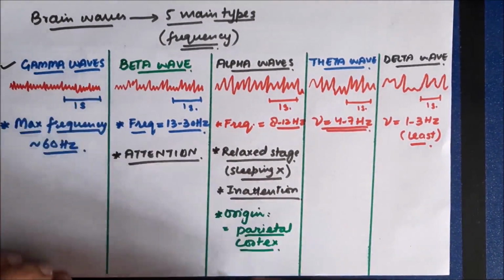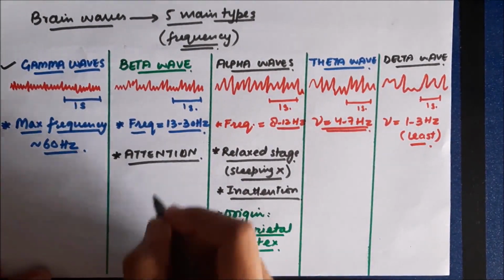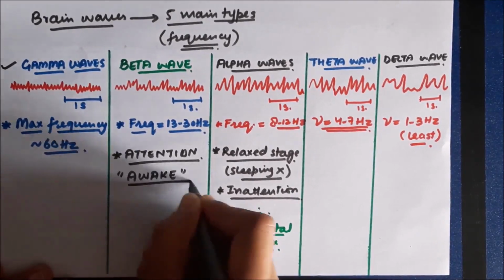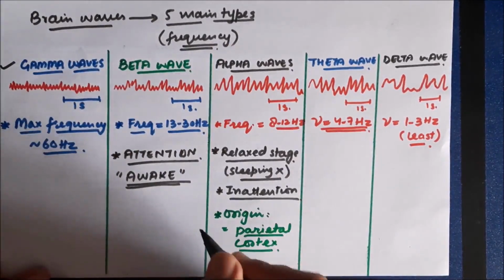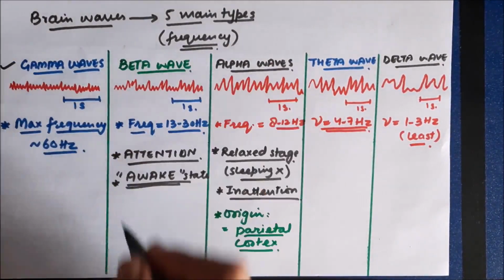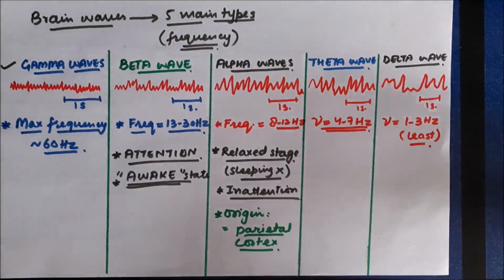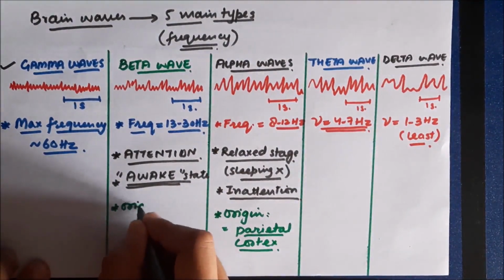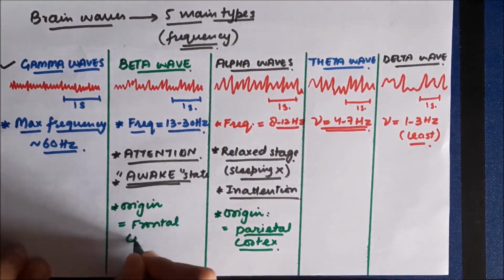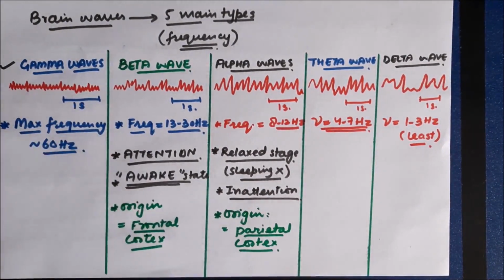These are also the waves which are mostly seen in the awake state. So, these are known as the awake state waves. The origin of these waves is in the frontal cortex, because when we pay attention towards something, we perform the function of cognition, which is mainly done by the frontal lobe of the cerebral cortex. So the origin of these waves is in the frontal cortex.